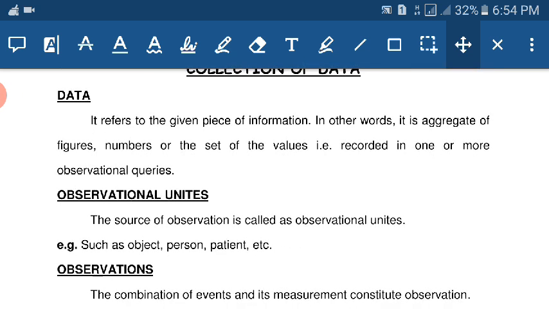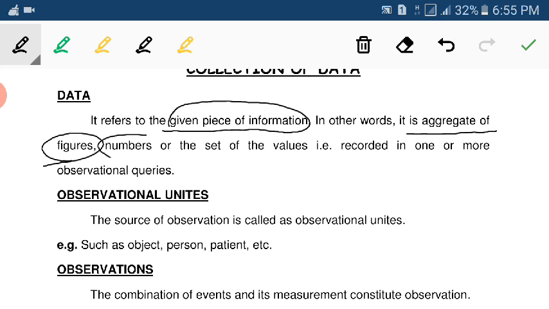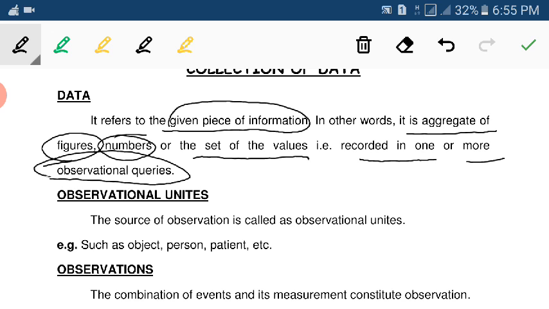What is data? It refers to the given piece of information. Means a piece of information is nothing but the data. In other words, it is an aggregate of figures, numbers, or set of values that is recorded in one or more observational queries. This is nothing but the data.